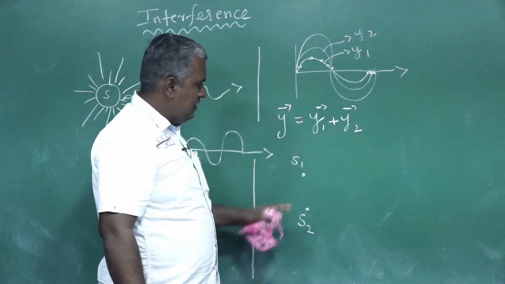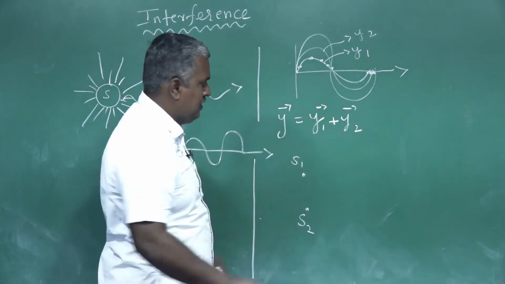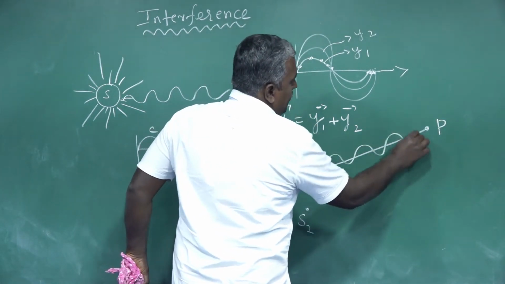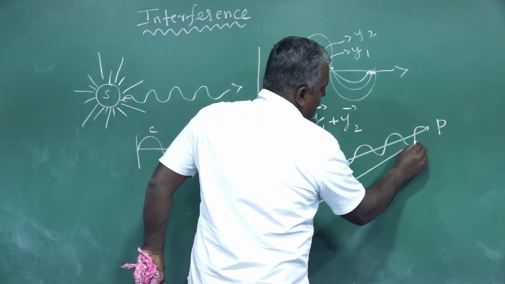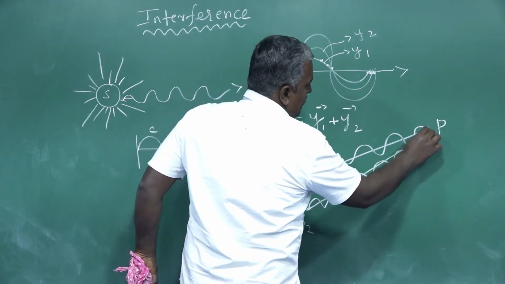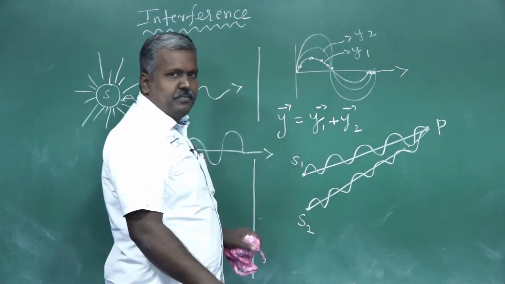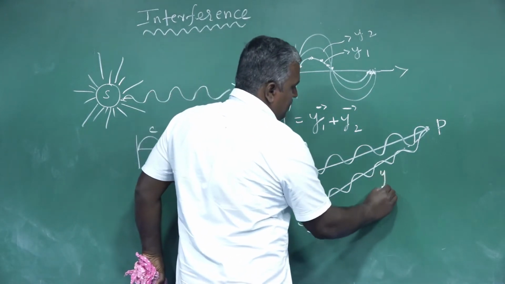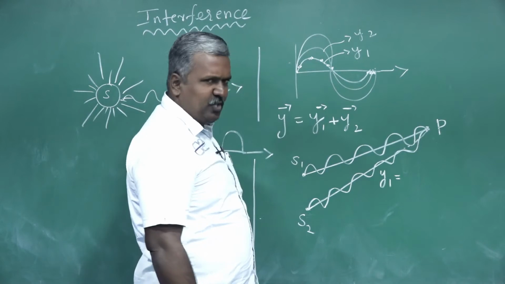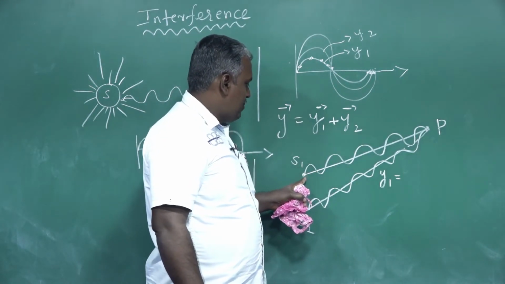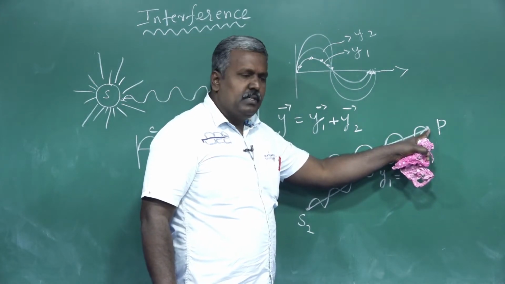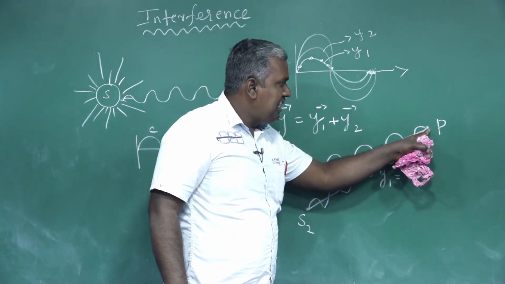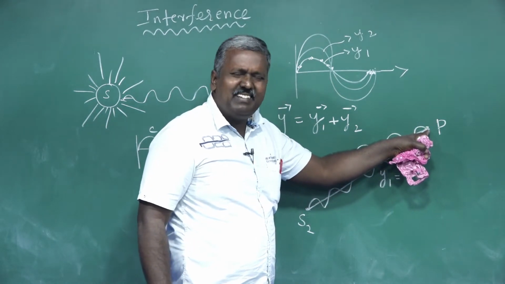The light waves coming from these two sources meet at one point, that is point P. Let us consider one wave coming from source S1 reaches this point, and the other light wave from S2 meets the first wave at this point at any instant t.